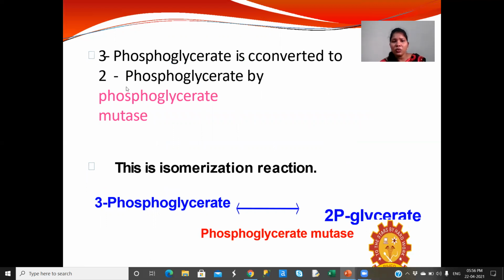3-phosphoglycerate is converted to 2-phosphoglycerate by phosphoglycerate mutase enzyme. So this is the isomerization reaction. The 3-phosphoglycerate, in the presence of phosphoglycerate mutase, is converted to 2-phosphoglycerate.